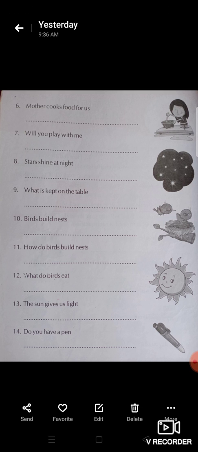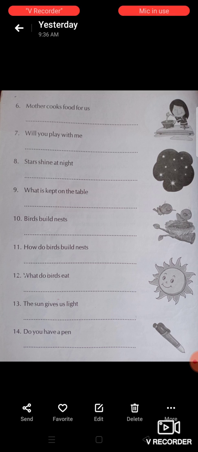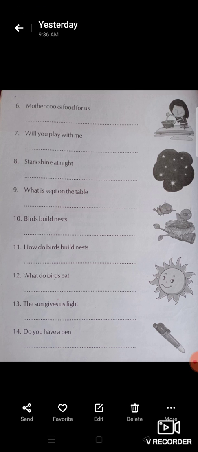Eighth one, stars shine at night. It is also a sentence. Ninth one, what is kept on the table? It's a question and we have to add a question mark at the end. Tenth one, birds build nests. It is a statement, so we have to add a full stop at the end. The remaining ones you can do as homework. Complete it and write neatly with your pencil. Okay, if you have any doubts, you can ask us.